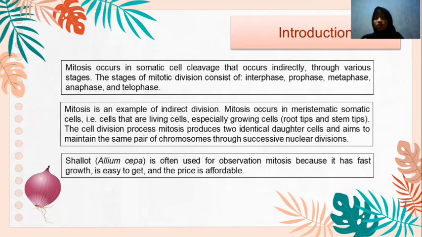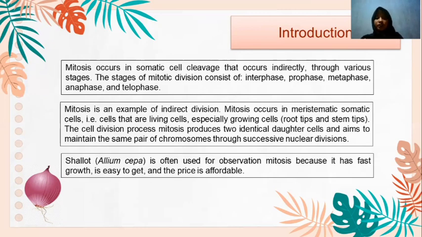Mitosis occurs in meristematic somatic cells, such as living cells, especially growing cells, or root tips and stem tips. The cell division process, mitosis, produces two identical daughter cells and aims to maintain the same pair of chromosomes through successive nuclear division.